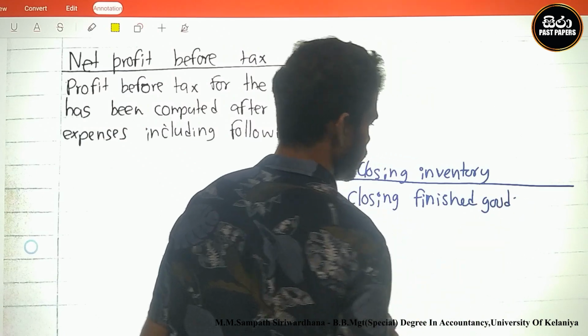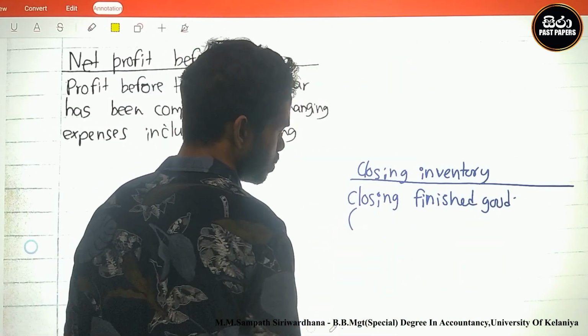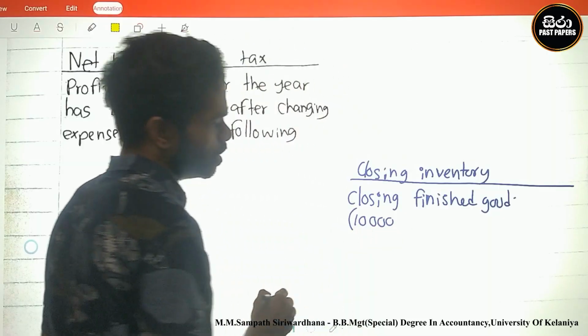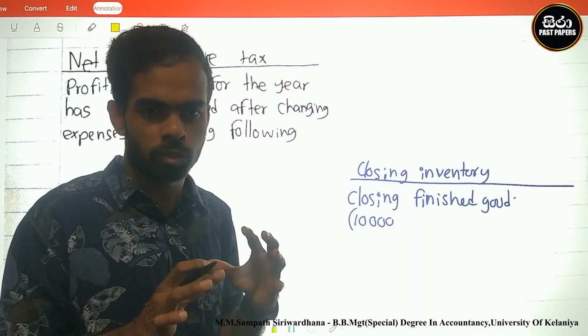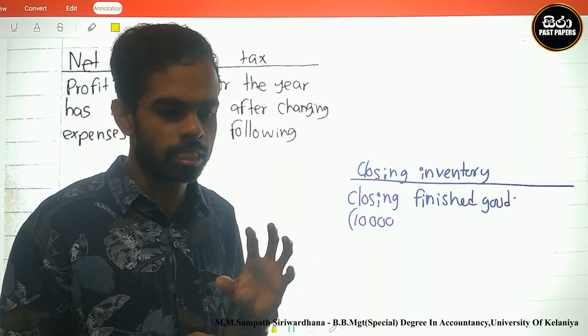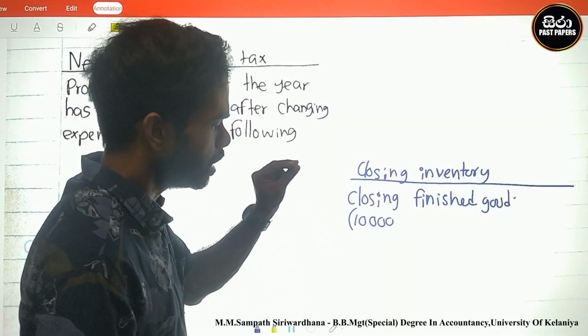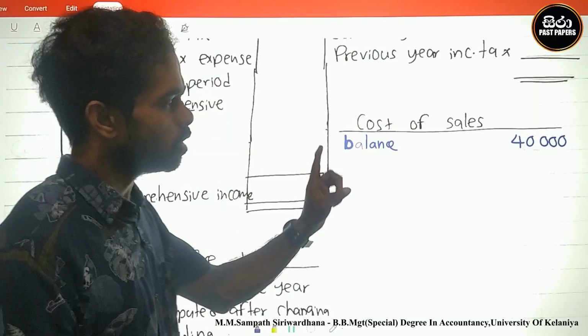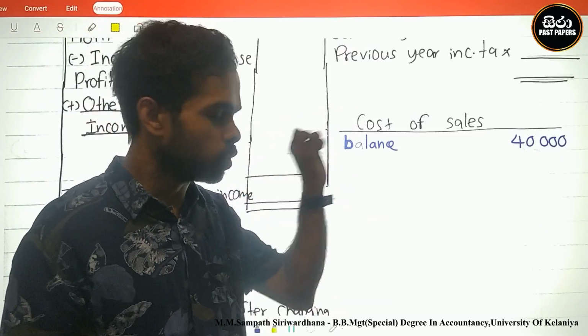What is the current balance? Within brackets I write 10,000. The manufacturing cost is 50,000, but the accounting is already running with 10,000 as closing inventory of finished goods and 40,000 in the cost of sale.